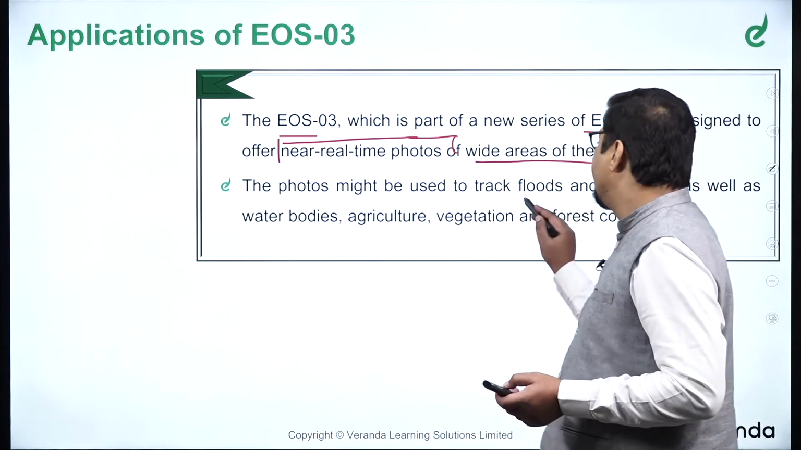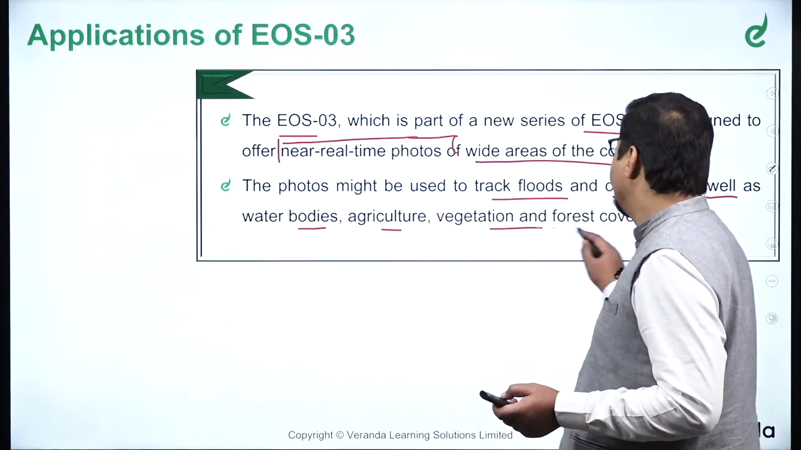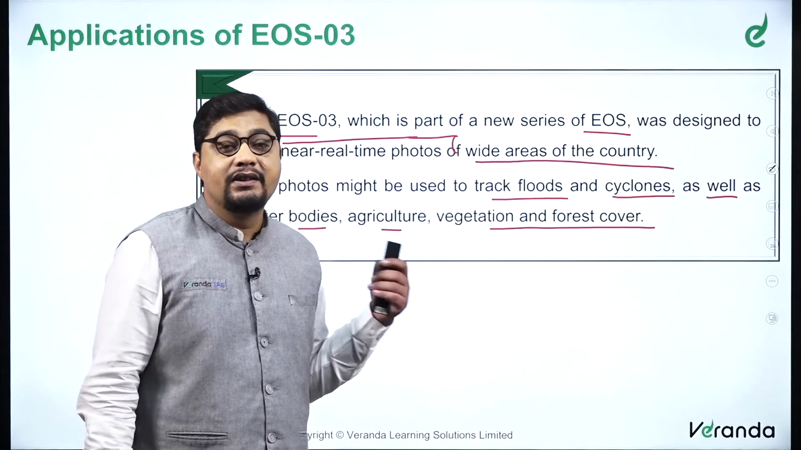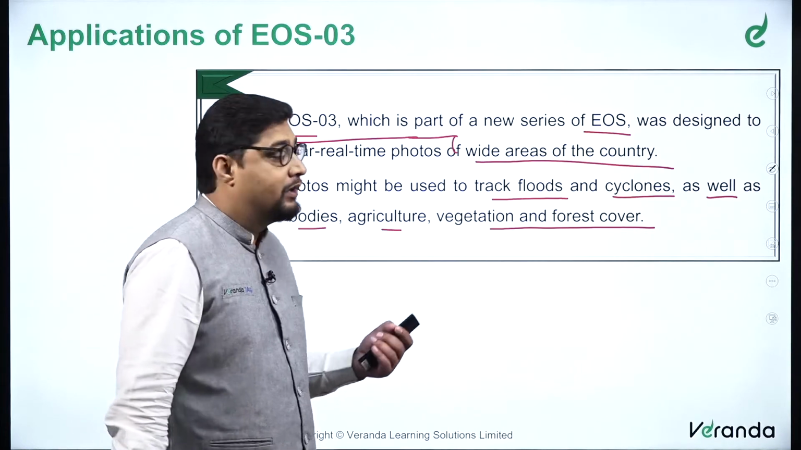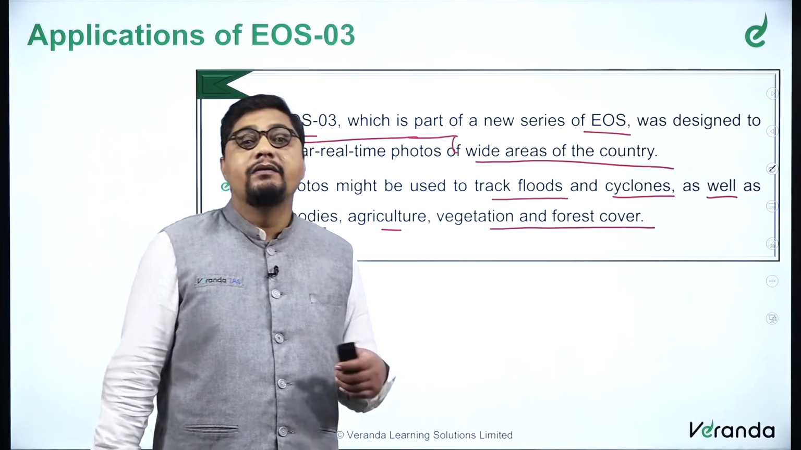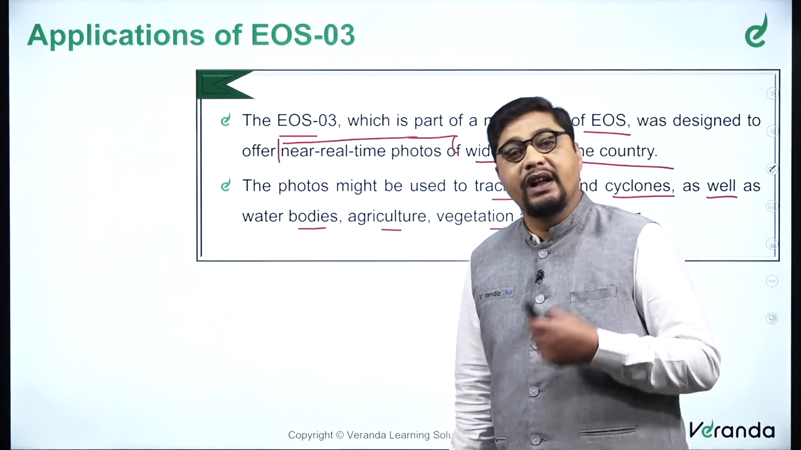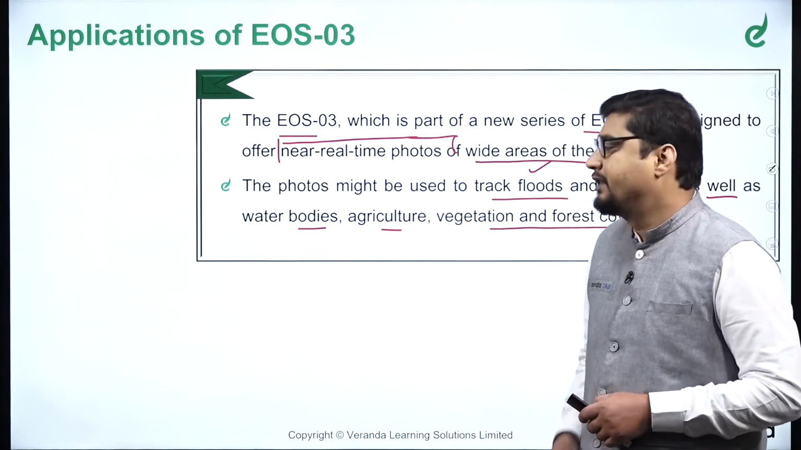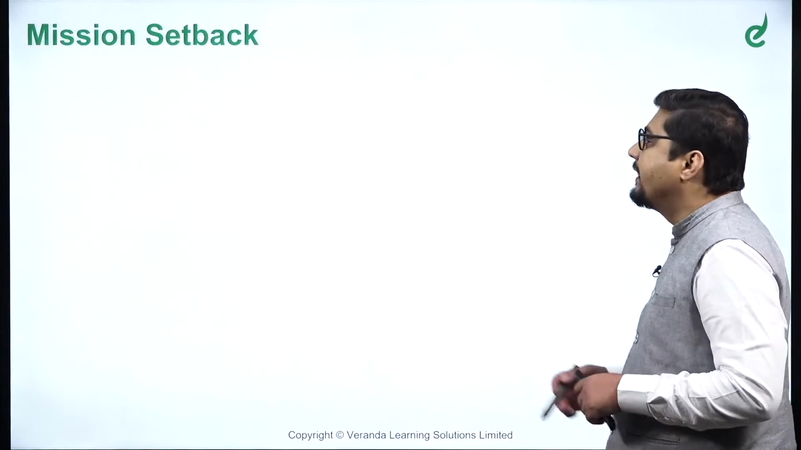The photos might be used to track floods, cyclones, as well as water bodies, agriculture, vegetation, and forest cover. Every day you can track, as we have seen earlier, these satellites will be capable of scanning the nation 3, 4 to 5 times. Even with flash floods, which we are witnessing nowadays, or if water has been discharged from a dam and is taking a different course, that can also be tracked, and that can help in mitigation and disaster management. So it had a very wide range of applications, but then, as I am saying, it failed.